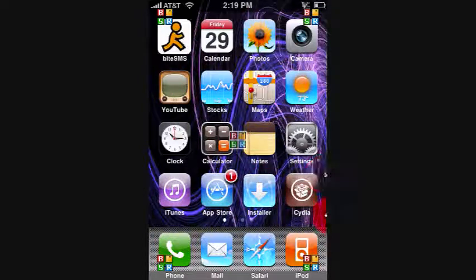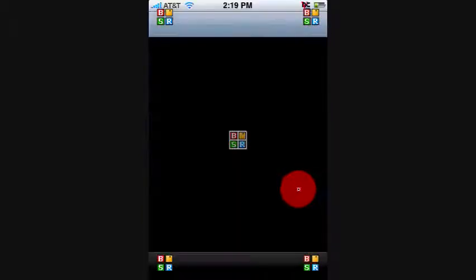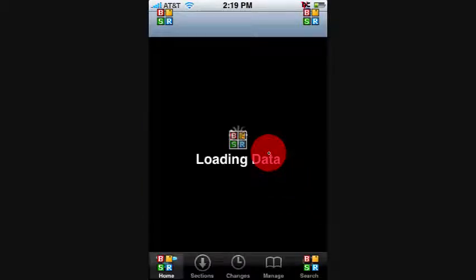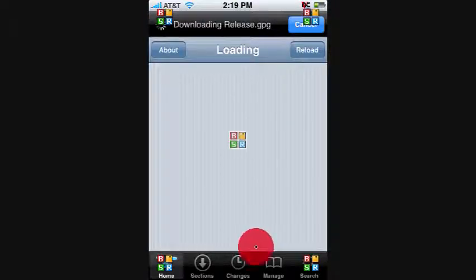I'm going to show you guys how to download ringtones using Cydia. So yeah, you go into Cydia and then you wait for it to load up. It takes a few seconds. Alright, now that it's downloading, you want to go down here to where it says sections and click there.